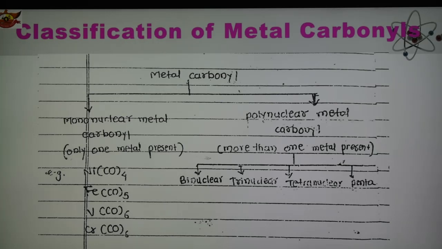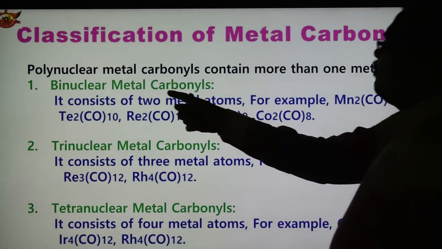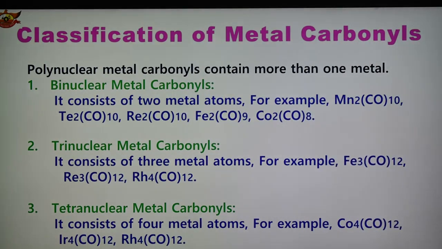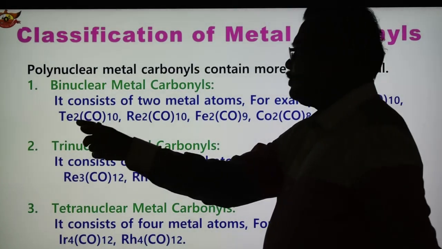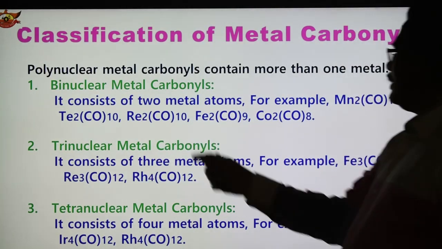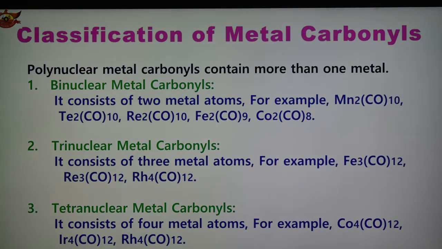So what is binuclear metal carbonyl? Binuclear metal carbonyls are those which consist of two metal atoms. Bi means two, so it consists of two metal atoms. Examples of binuclear metal carbonyls are Mn2(CO)10, Tc2(CO)10, Re2(CO)10, Fe2(CO)9 and Co2(CO)8.